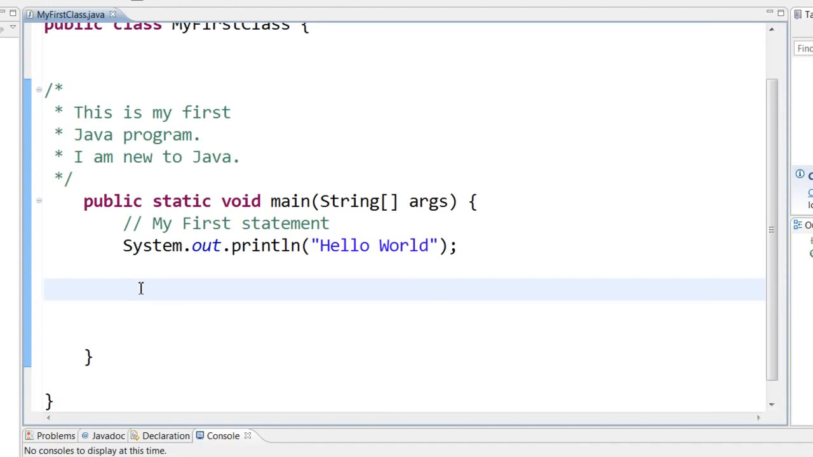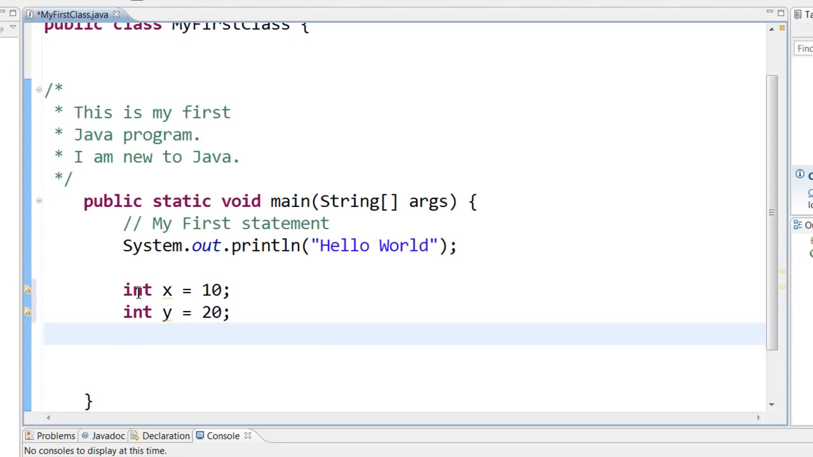Now suppose you want to add two numbers. To add two numbers, we first need to declare two numbers. That is something like this. So here we have declared two numbers, like integer x equal to 10 and integer y equal to 20. This x and y are called variables. Variables can hold some data. Now this int is called the data type. That is, this integer x can hold any whole number.